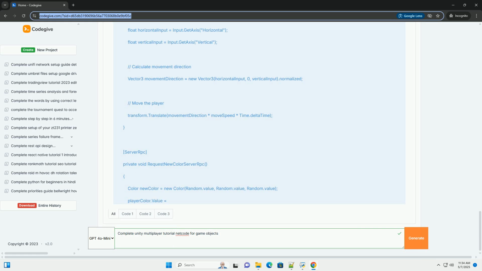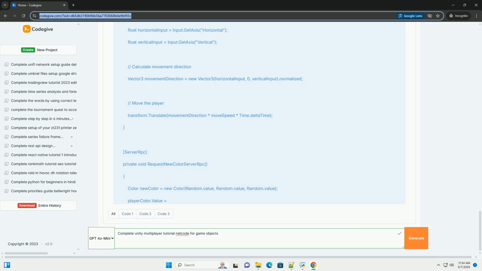playerColor.OnValueChanged += OnPlayerColorChanged is used to subscribe to the OnValueChanged method. It is called when the network variable changes. In OnNetworkSpawn, we subscribe to the OnValueChanged event of the playerColor to update the player's color whenever it changes on any client.